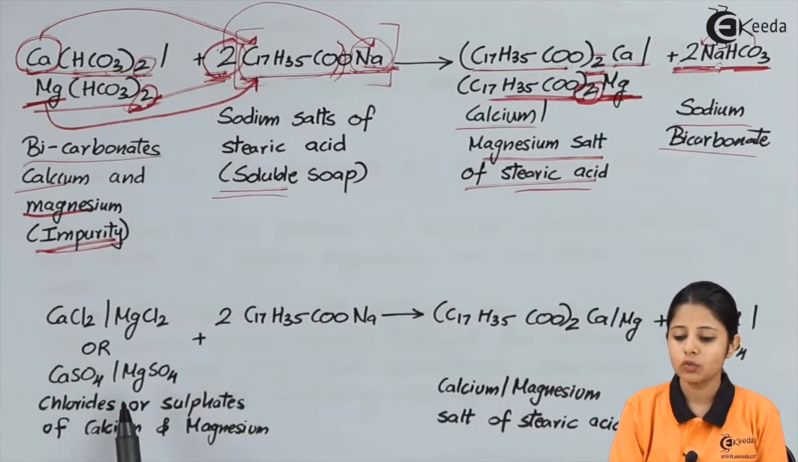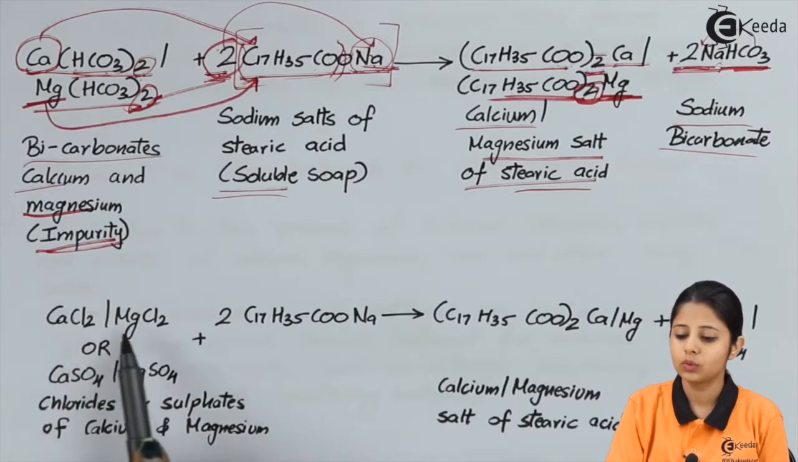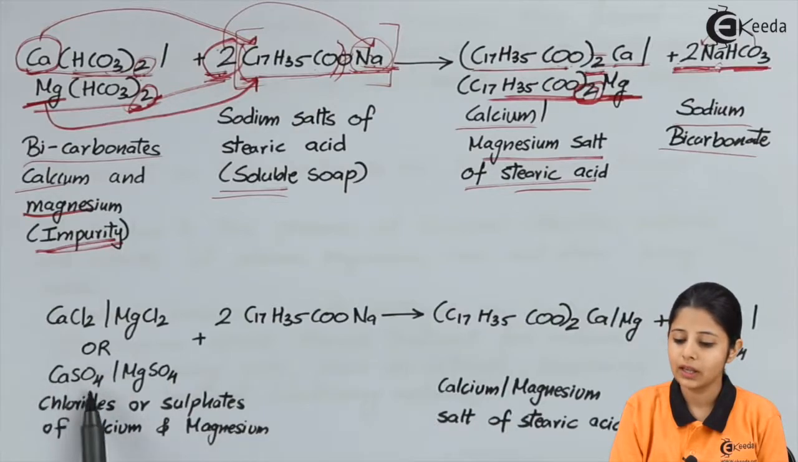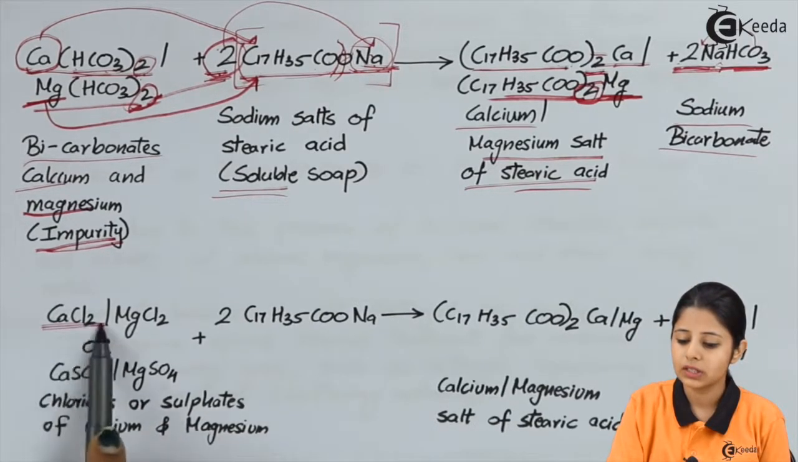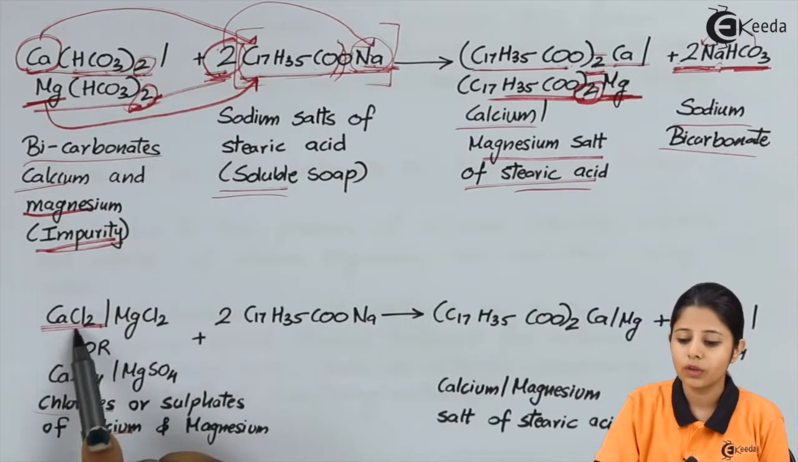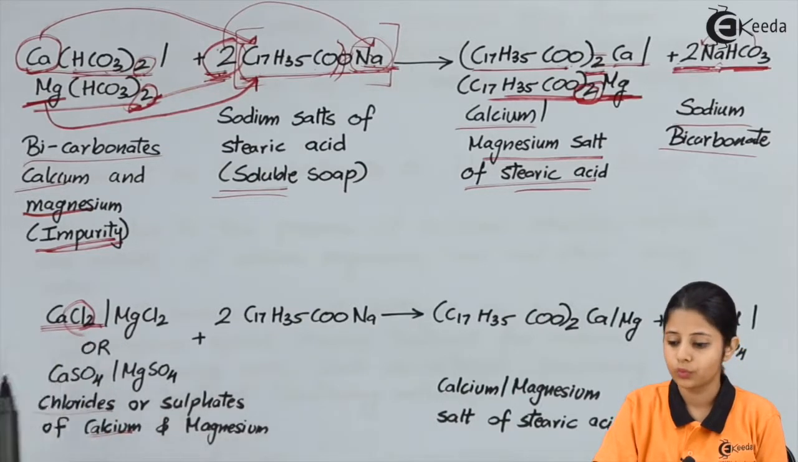The next reaction over here is with CaCl2 or MgCl2. The same reaction can be done with CaSO4 or MgSO4. First, let us take an example of CaCl2. CaCl2 is nothing but calcium chloride. Now again over here, calcium has a valency of 2. We have 2